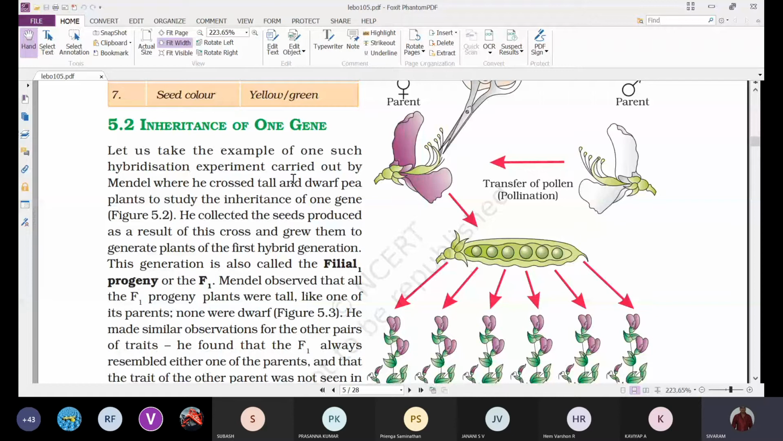And to his surprise, all the plants obtained in the first generation were showing tallness only. No dwarf plants were obtained. So, when we take violet and white colored flowers, we got all violet flowered. When you take tall and dwarf, all the plants obtained in the first generation are tall only. Even if we take inflated and constricted pod shape, all the plants obtained in the F1 are inflated.